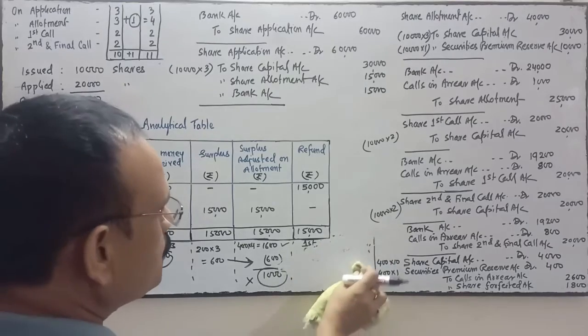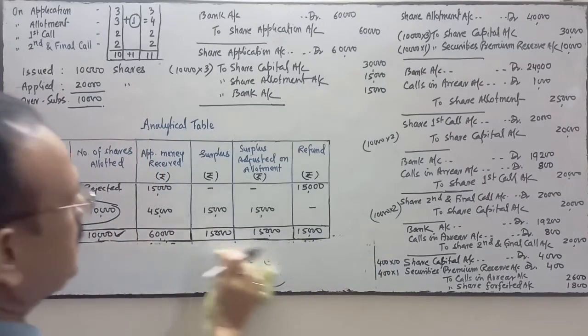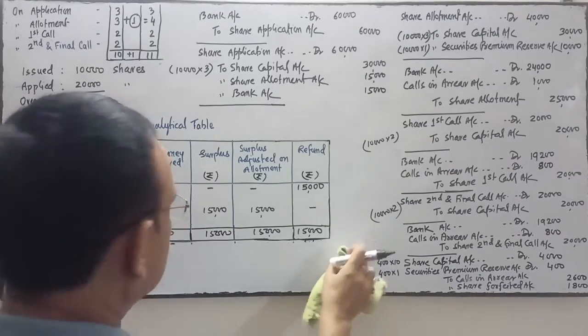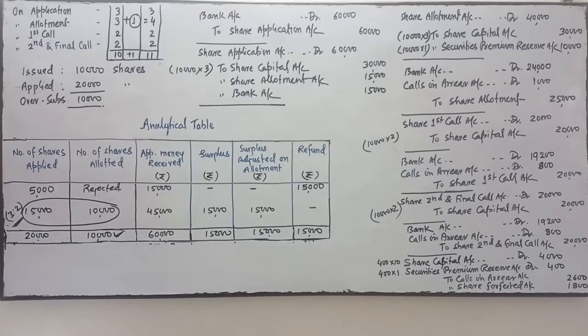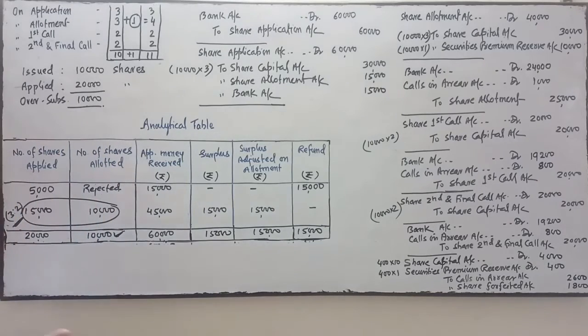The company is going to reissue these shares. I'm going to pass the journal entry related to reissue. The next entry is reissue of shares. How many shares are reissued? Here, 300 of the forfeited shares were reissued as fully paid.